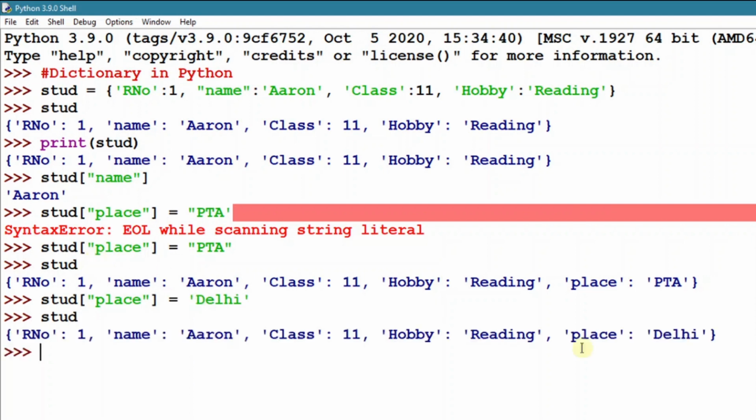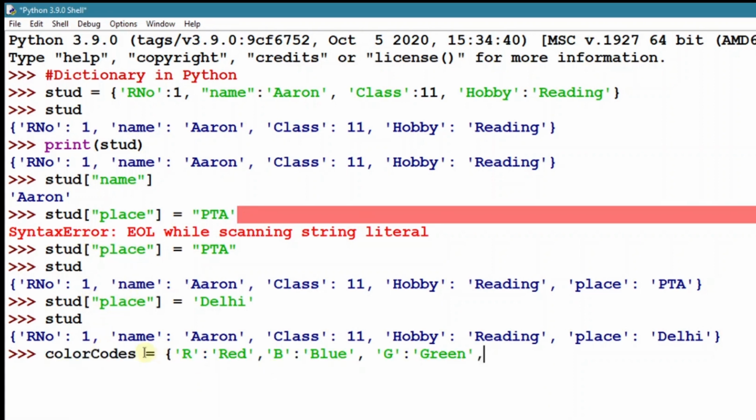That place PTA will be replaced with Delhi. So dictionaries are mutable. We can add new items or modify an existing item. I am creating a dictionary color codes with some color codes and color names: R for red, B for blue, G for green, and I am trying to use the same B for black.